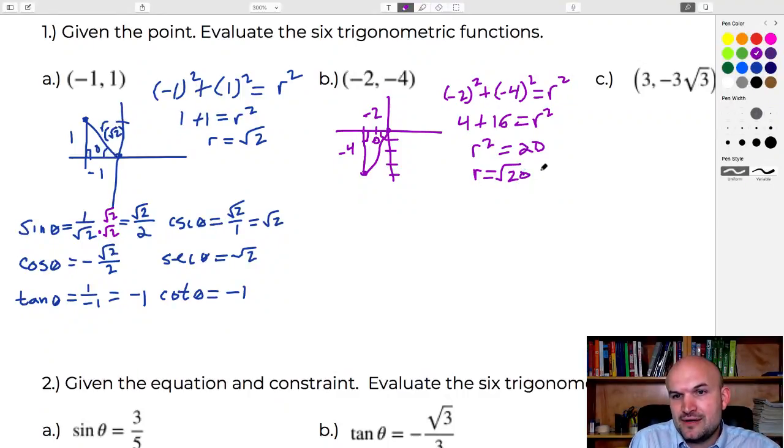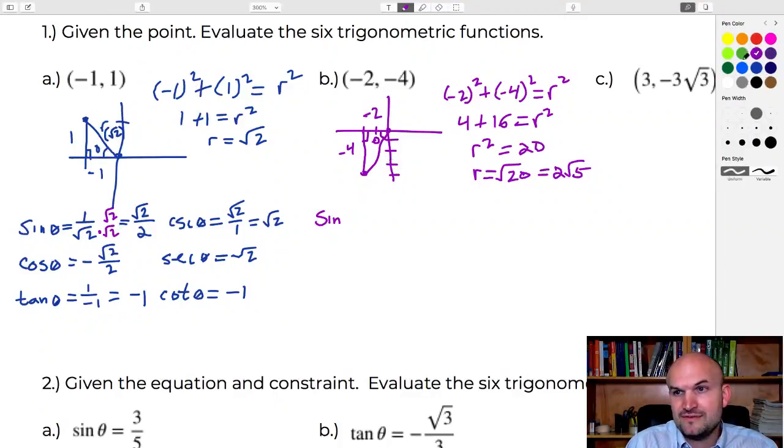And we could break that down into, let's see, that'd be 4 times 5, so that'd be 2 square root of 5. All right, and again, we've covered a lot of this, so that's why I'm moving a little quicker. I apologize if you are just entering this video as far as an introductory part. But simplifying radicals is something that, getting to this stage, we should have a general idea of what to do. All right, so let's go ahead and get into our trigonometric values.